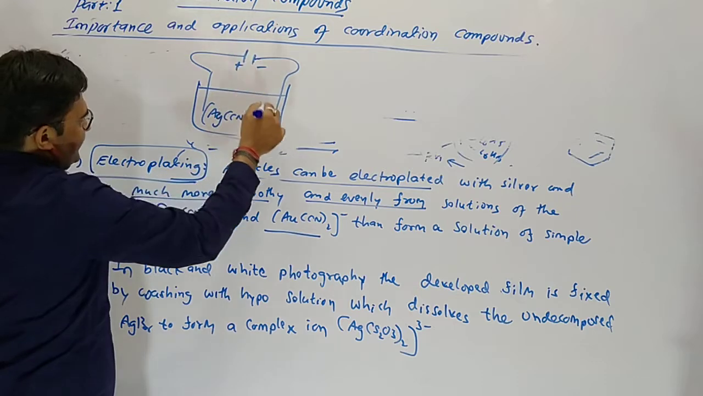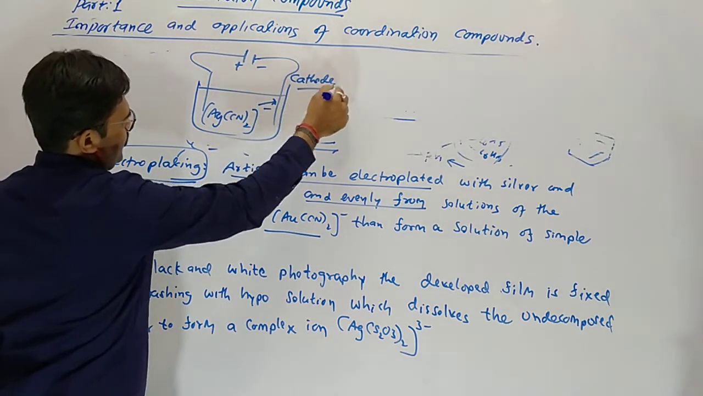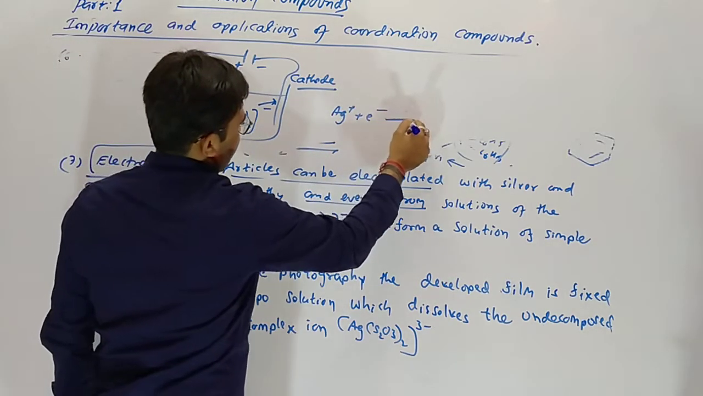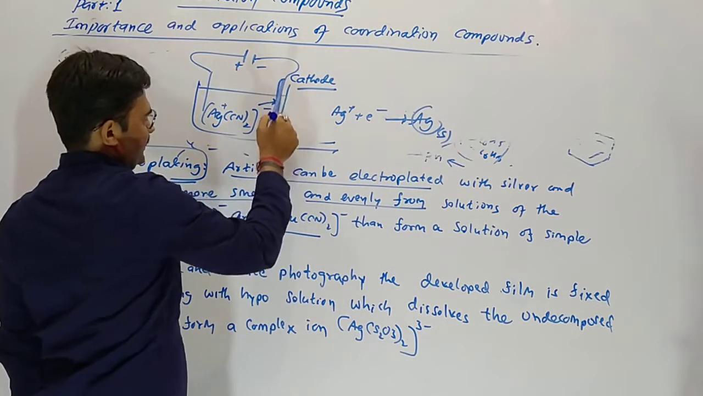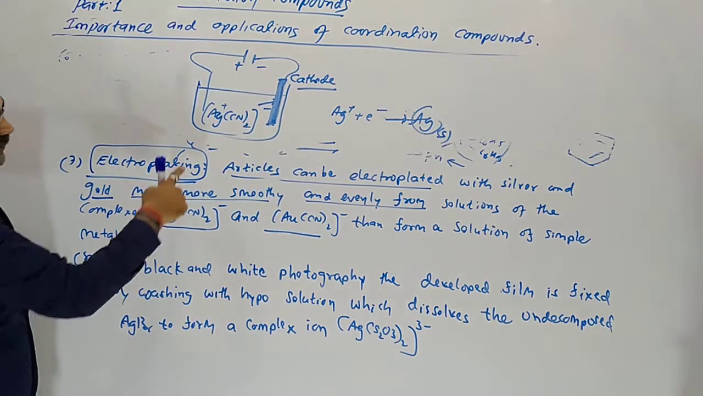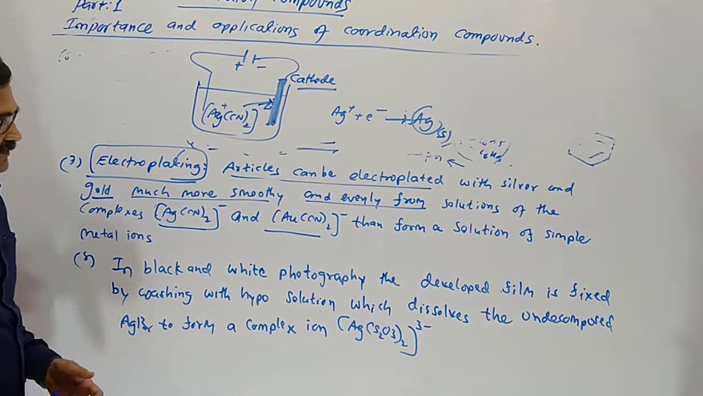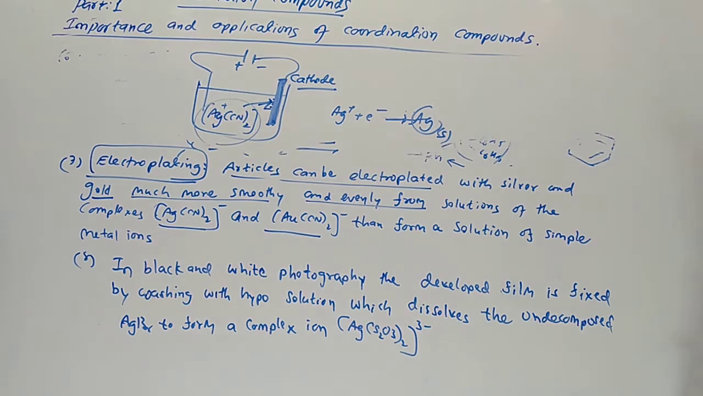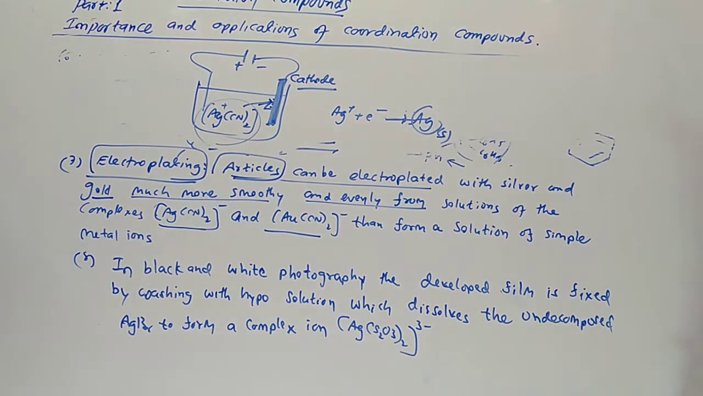The article on which plating is to be done should be the cathode. Here reduction of silver occurs and pure silver metal is deposited on the cathode, so plating occurs. If gold cyanide is taken, then gold will be deposited on the cathode. In electroplating of silver and gold, the complex is very important.